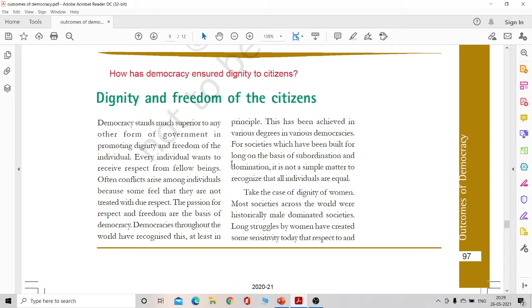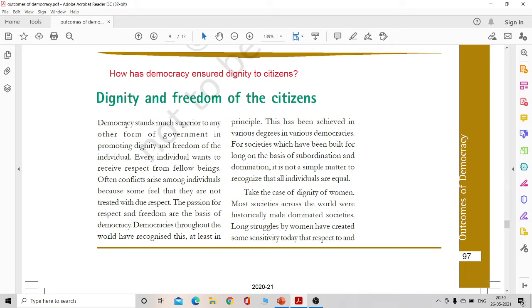Another question is, how has democracy ensured dignity to citizens? Democracy stands much superior to any other form of government in promoting dignity and freedom. There is no comparison here. Early on, as far as accountability or whether it is legitimate or whether it's responsive, there are comparisons with dictatorships. But as far as giving dignity and freedom to its citizens, there is no comparison. There is no other government that can ensure and protect the dignity of citizens as a democracy does.